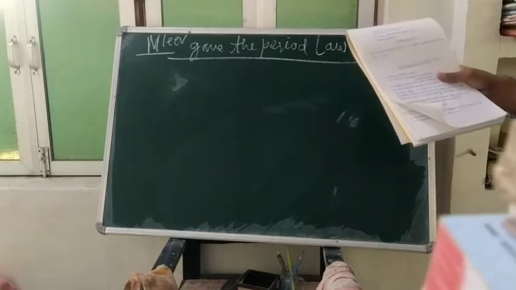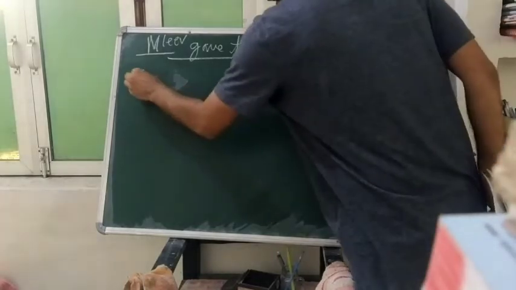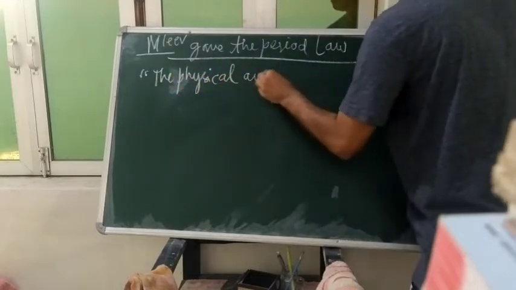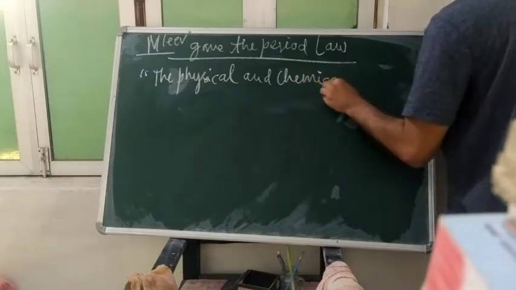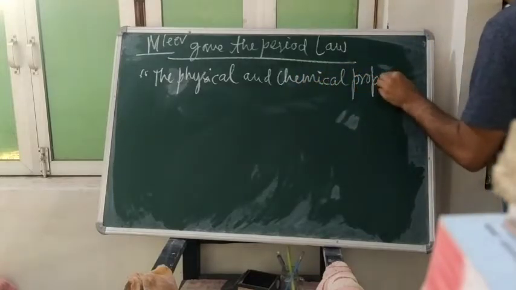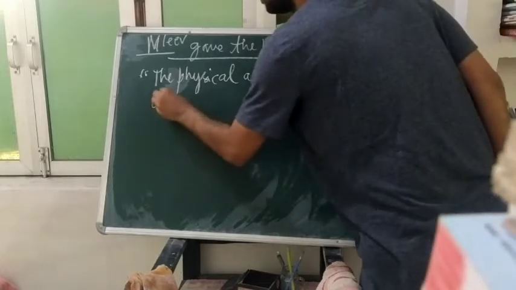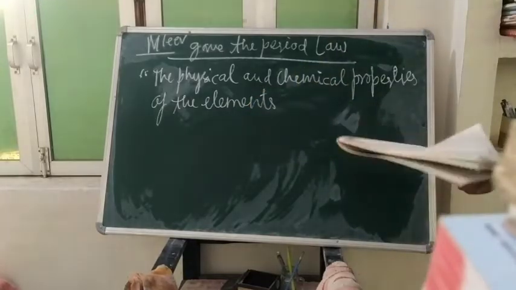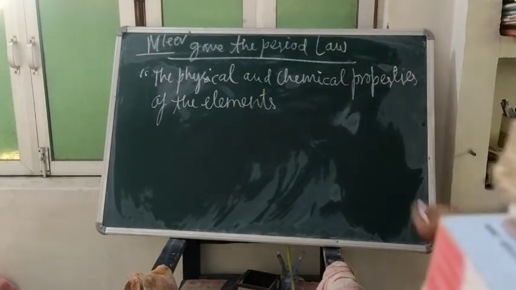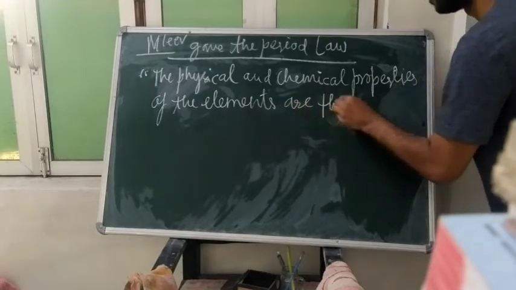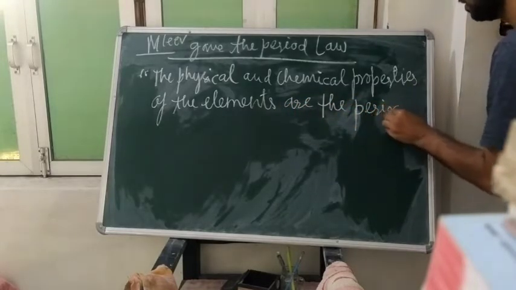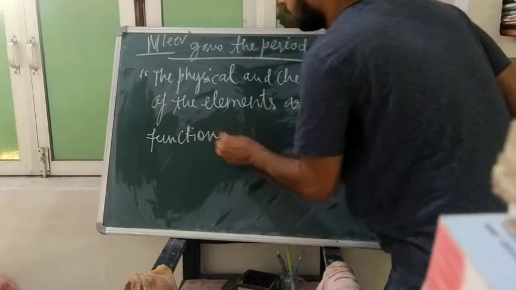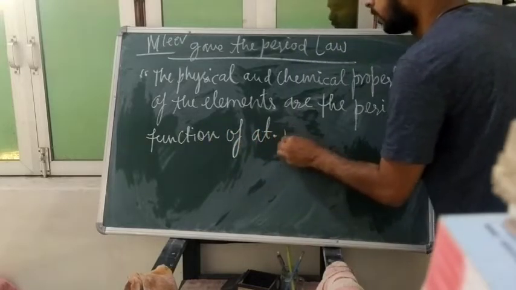And the periodic law is that the physical and chemical properties of the elements are the periodic function of atomic mass.